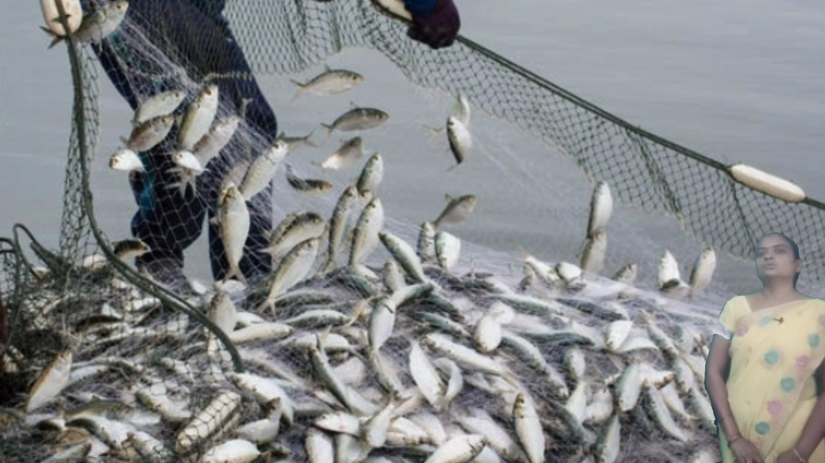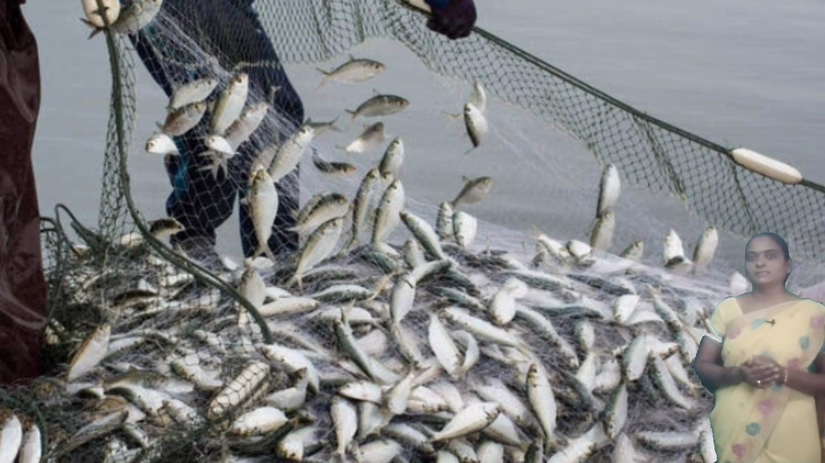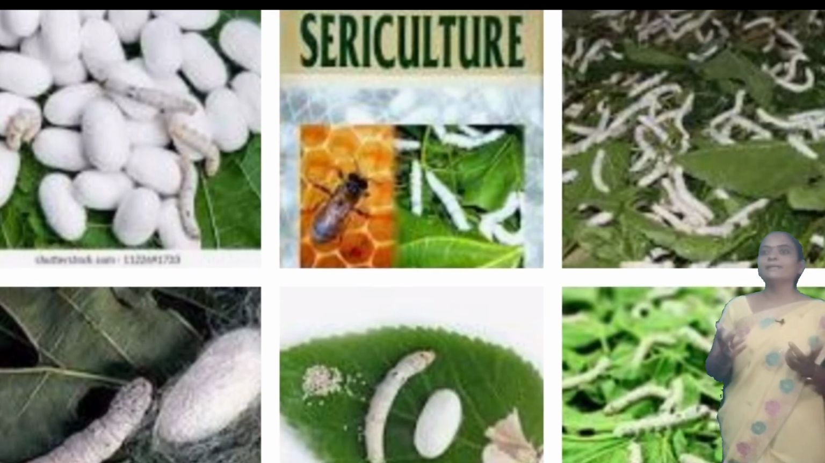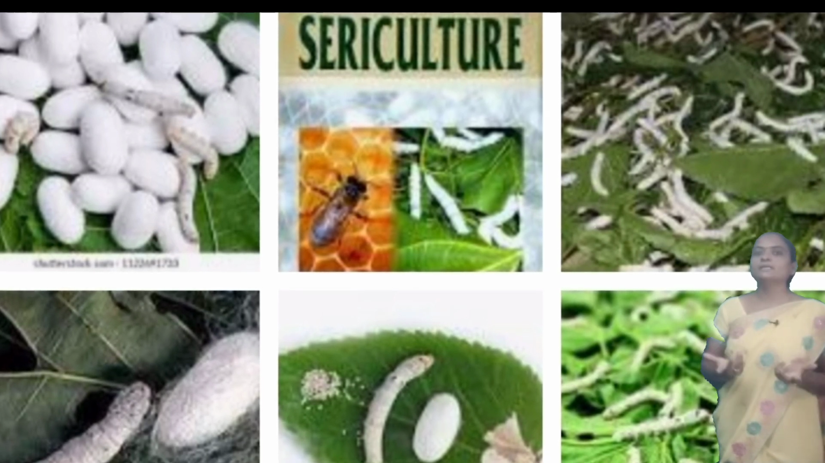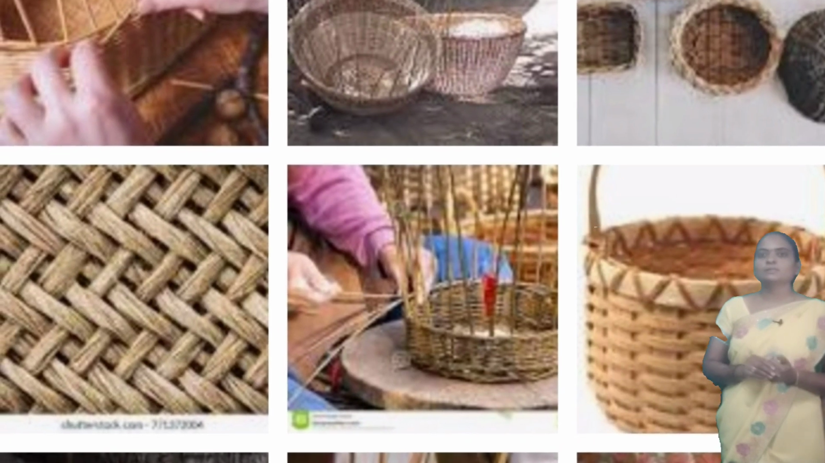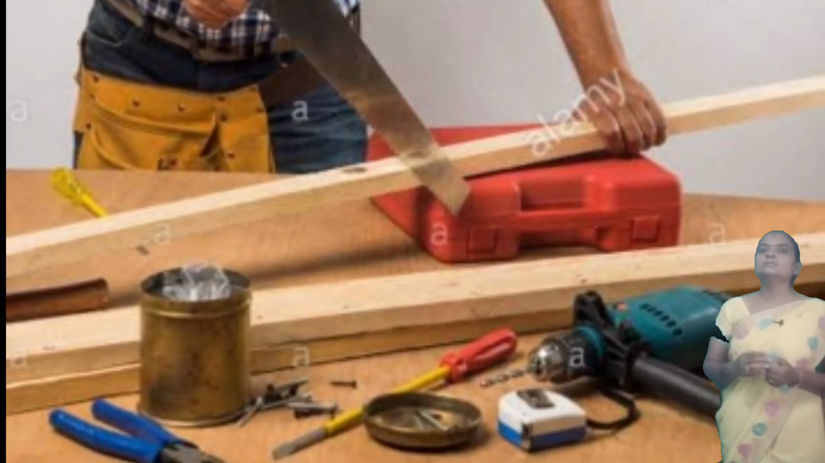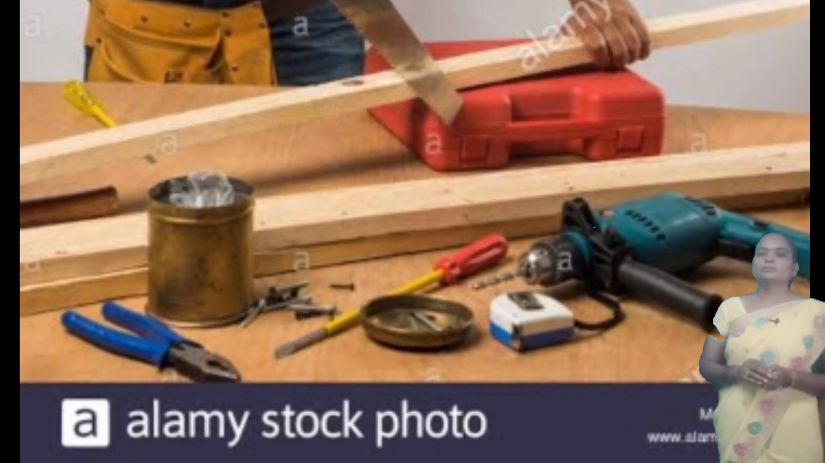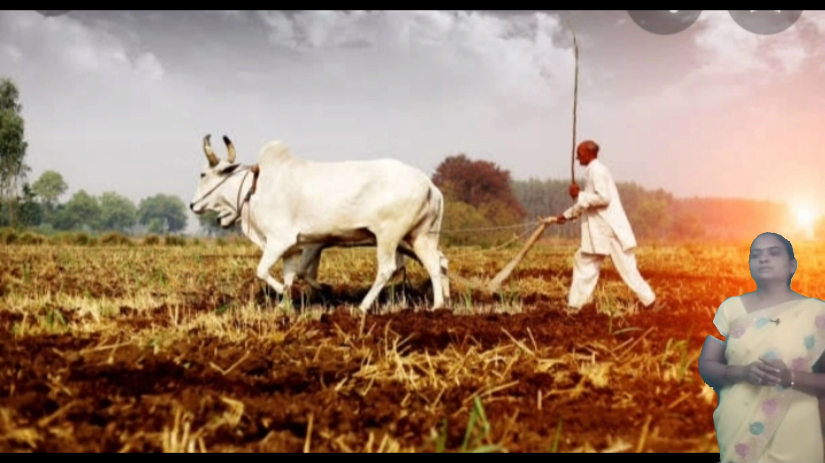Fishery, you know very well, is the catching of fishes. Then what is sericulture? Sericulture is rearing of silkworms. Basket weaving is making baskets. Carpentry is making wooden things, and pottery is molding pots. These are the main occupations of a rural community.